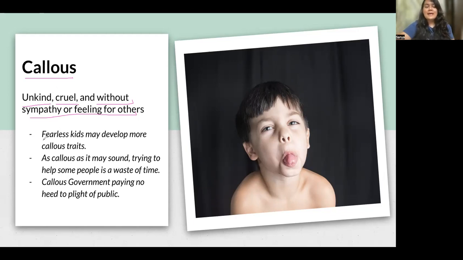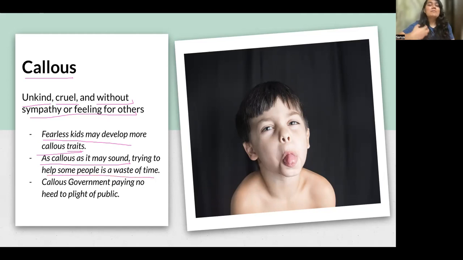Let's look at this example. Fearless kids may develop more callous traits, right? So kids who are fearless can develop callous traits. That means they can develop traits wherein they do not feel sympathy for others. Traits means characters, right? Traits is another word for character factors.